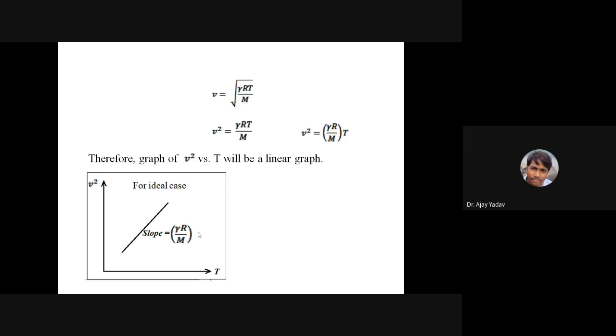If I know the slope of this line, which I can calculate because just now in the previous video we have seen how to calculate the slope of a given line. If this line which you have plotted, you know all the coordinates on this line. So slope you can find out by y2 minus y1 divided by x2 minus x1, and that slope is nothing but gamma R by capital M. So I know the slope value from this line, I know gamma, which is 1.4, and I know capital R, 8.31. So don't you think I can calculate capital M? Yes or no? Yes, sir.